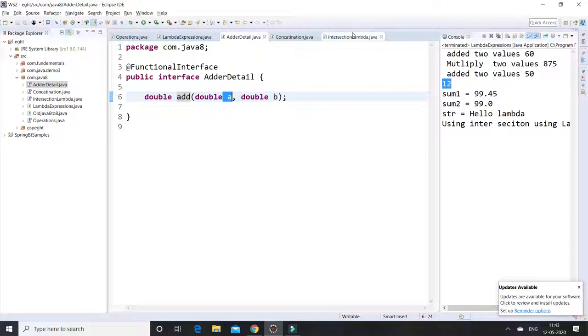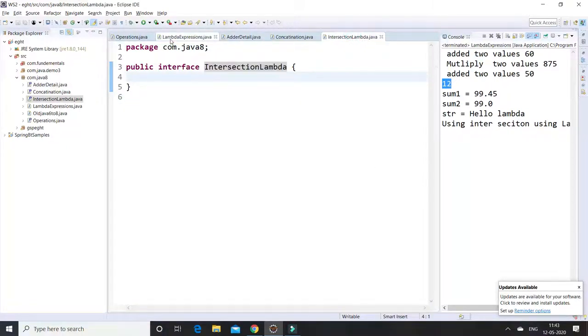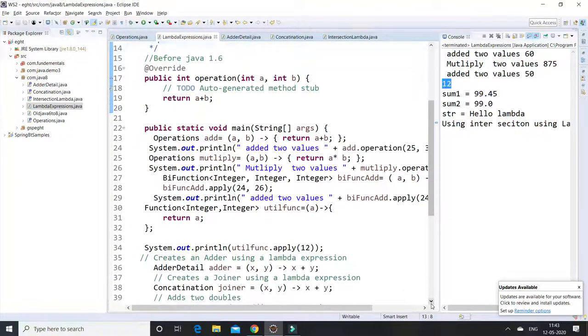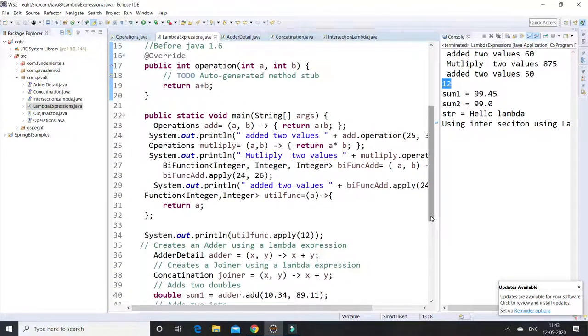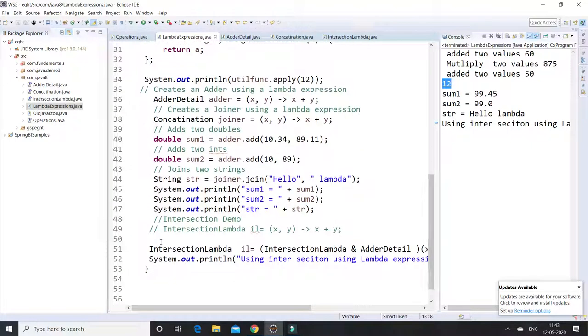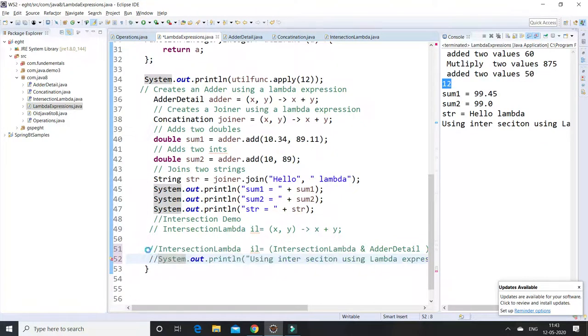Suppose I am using this one, this is the intersection. Previously we defined how to declare lambda expressions using a functional interface. Whatever expression you define, the target type of the operation must be a functional interface.